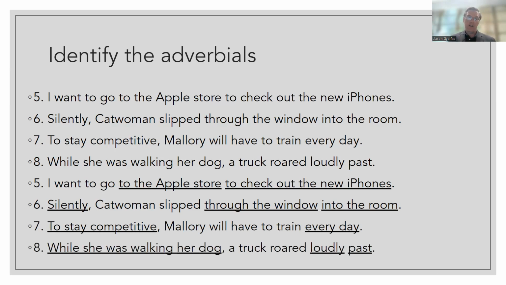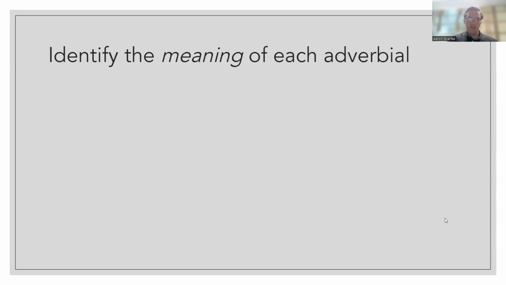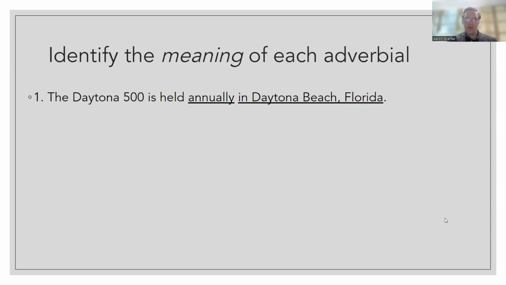Okay. Number 8, we've got a subordinate clause that starts with a subordinate conjunction, while. That gives us temporal information. When the truck roared, right, and loudly passed, we've got a direction, right? We've got another adverb phrase. Okay. Identify the meaning of each adverb.